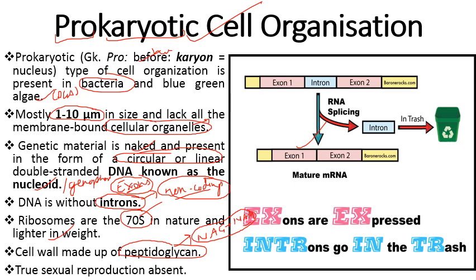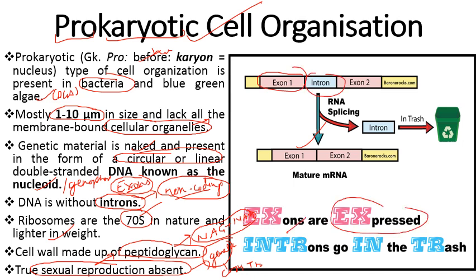The next important feature is that sexual reproduction is absent in case of these prokaryotes, but there is still genetic recombination. Genetic recombination इसमें होता है that occurs with the help of conjugation, transduction or transformation. Here we can learn this by: exon is a coding segment while introns are non-coding segments. So exon means expressed, the segment which is expressed, while intron means trash. So ये जो segments होते हैं ये किसी भी चीज़ के लिए कोड नहीं करते हैं. So these are non-coding segments.